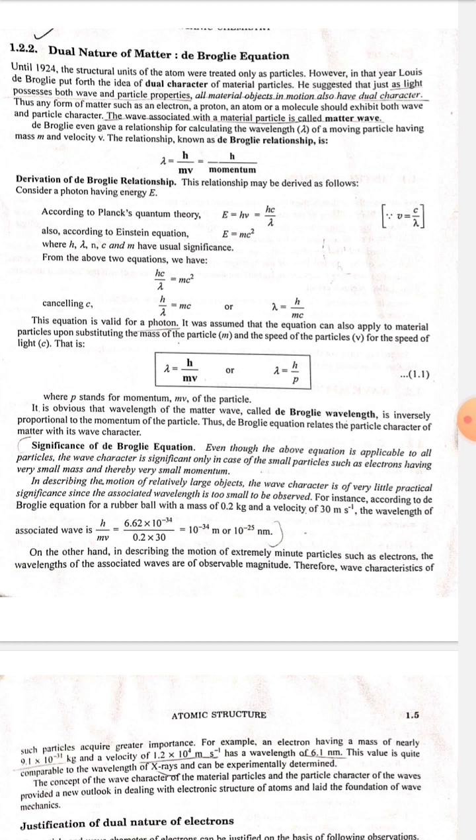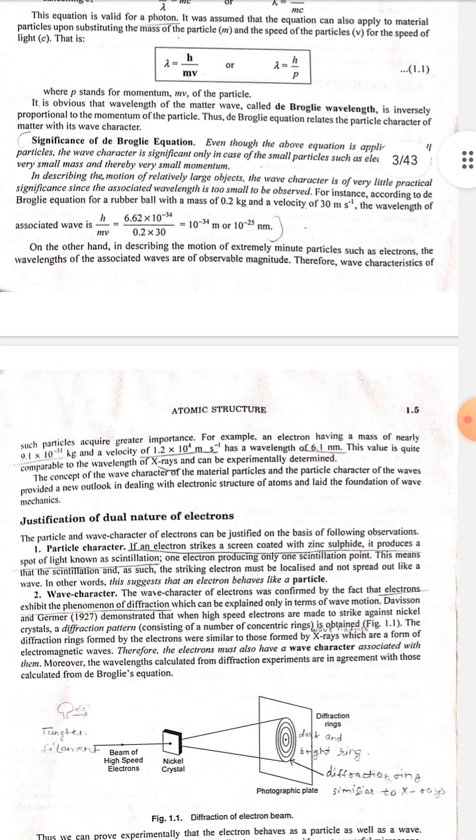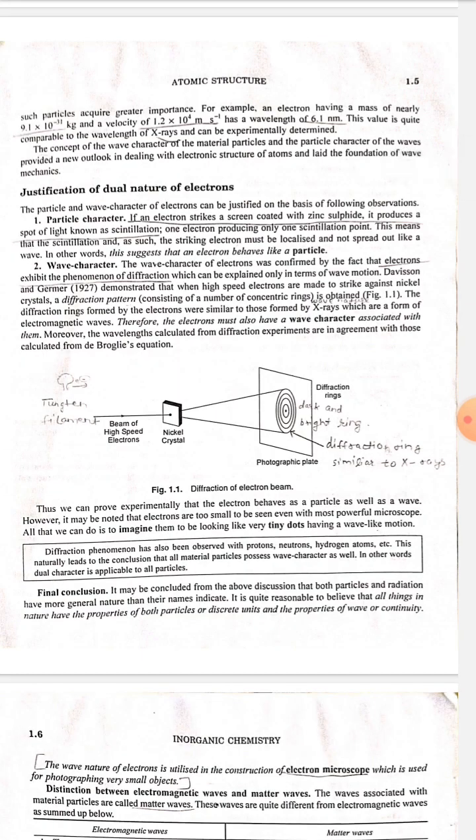On the other hand, in describing the motion of extremely minute particles such as electrons, the wavelengths of the associated waves are of observable magnitude. Therefore, wave characteristics of such particles acquire greater importance. For example, an electron having a mass of nearly 9.1 into 10 to the power minus 31 kg and a velocity of 1.2 into 10 to the power 4 meter per second has a wavelength of 6.1 nanometer. This value is quite comparable to the wavelength of X-rays and can be experimentally determined.